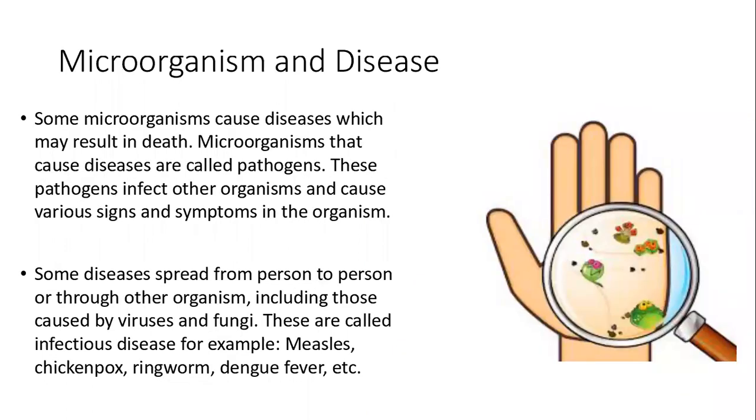Microorganisms and disease. Some microorganisms cause disease which may result in death. Microorganisms that cause diseases are called pathogens. These pathogens infect other organisms and cause various signs and symptoms in them. Some diseases spread from person to person or through other organisms, including those caused by viruses and fungi. They are called infectious diseases, for example, measles, chickenpox, ringworm, dengue fever, etc.